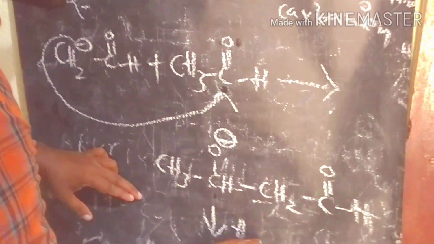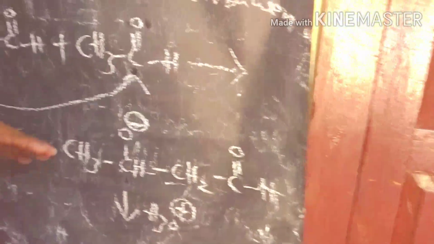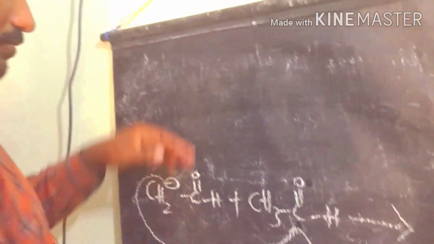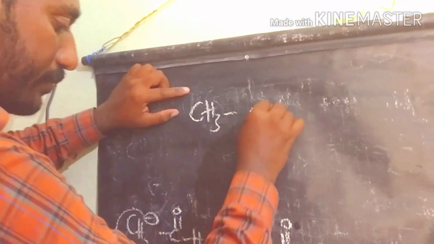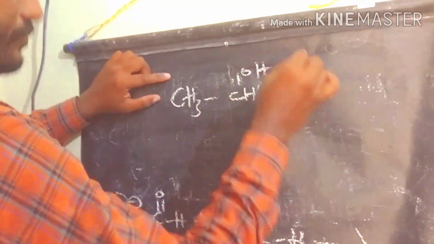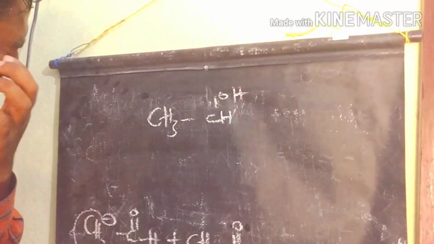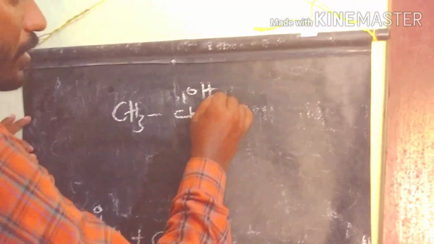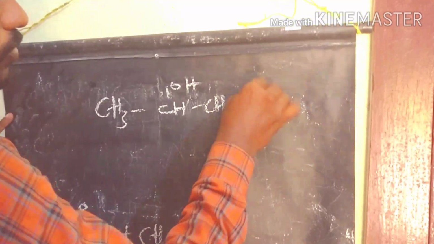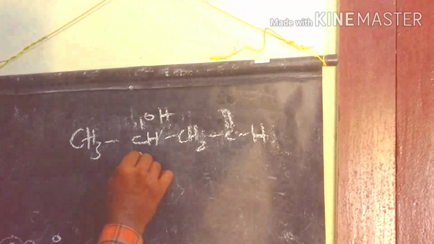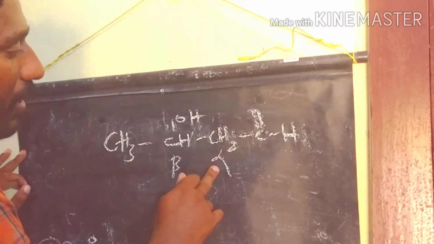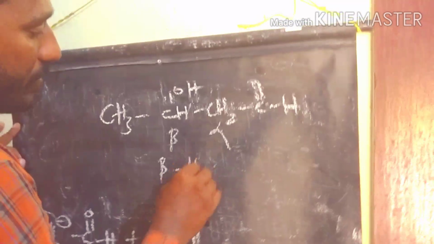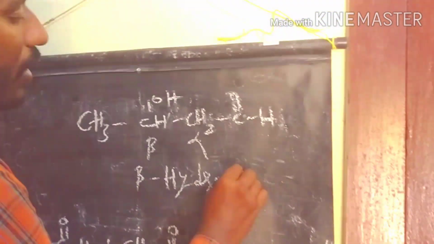After that we are conducting hydrolysis. Finally we are getting the beta hydroxy product. So here we get CH3 and CHOH. On hydrolysis the oxide ion gains the H plus proton. So that's why we are getting OH and CH2 and COH. This product we are getting. So this is the alpha carbon, this one the beta carbon. So we call it a beta hydroxy aldehyde.